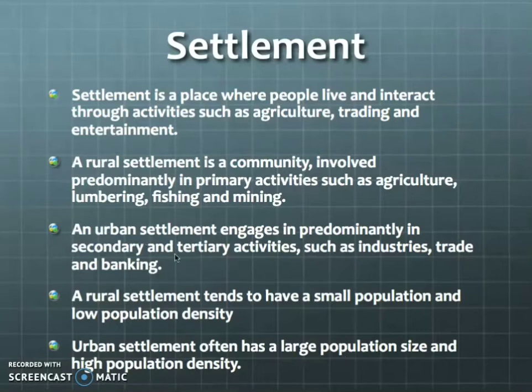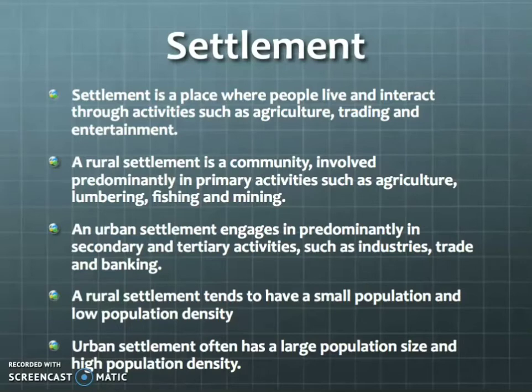So that area is called urban area. So they are moving. This facility, industrialized trading and banking will be settled in a city or town. So the people are moving from one area to other area for the purpose of their activities. Okay. The rural settlement tends to have a small population and low population density. Urban settlement often has a large population size and high population density.